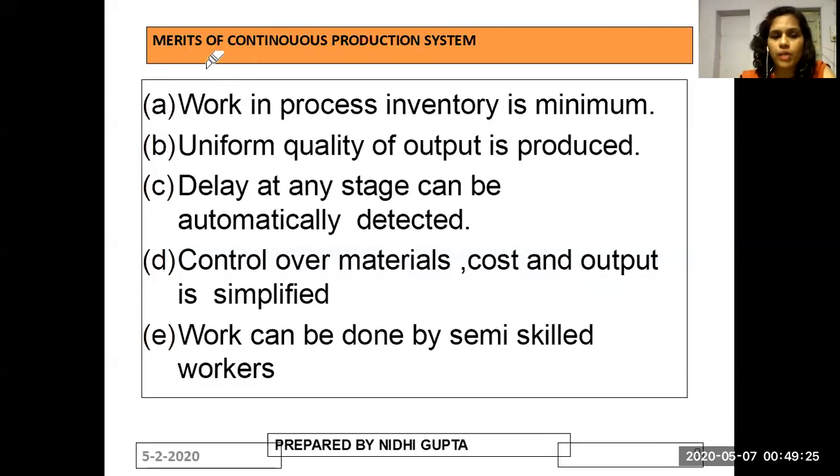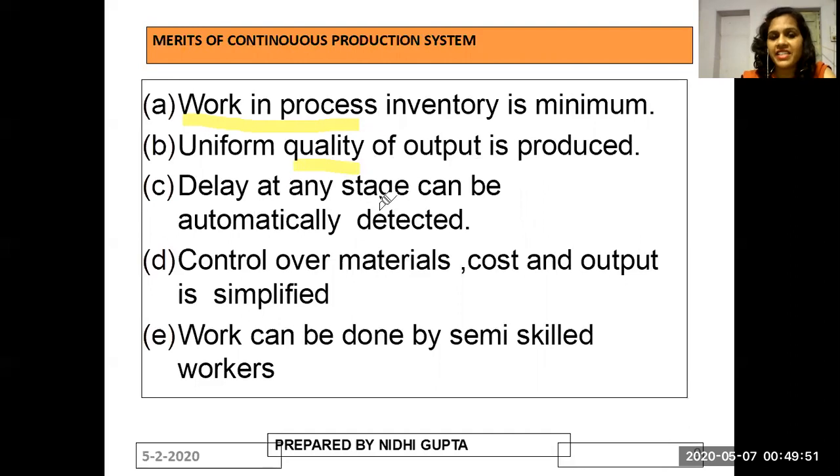Now, if I talk about merits of continuous production system, work in process inventory is minimum. That means the material on the machine should be minimum. Work in process, which is also called WIP, inventory is minimum. Uniform quality of output is produced. The product which we are getting by the help of continuous production system, its quality is definitely very good.